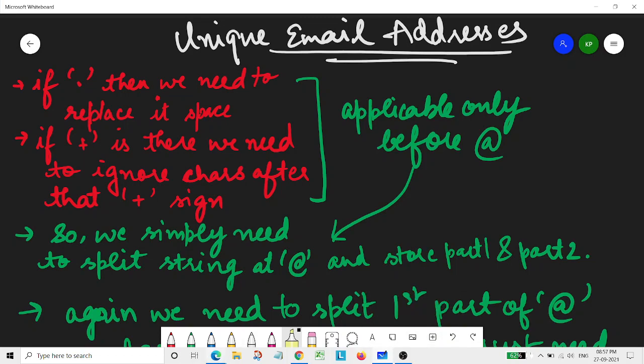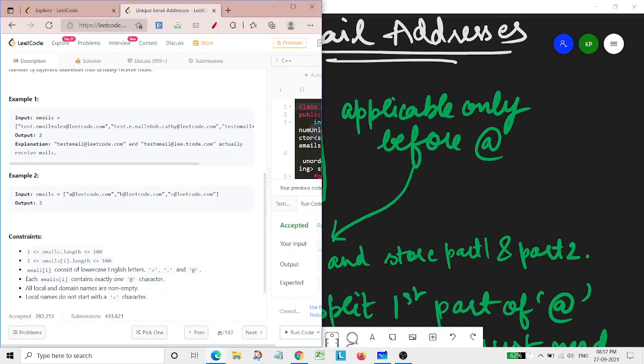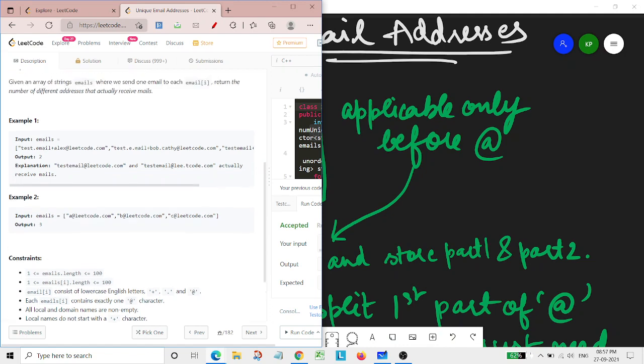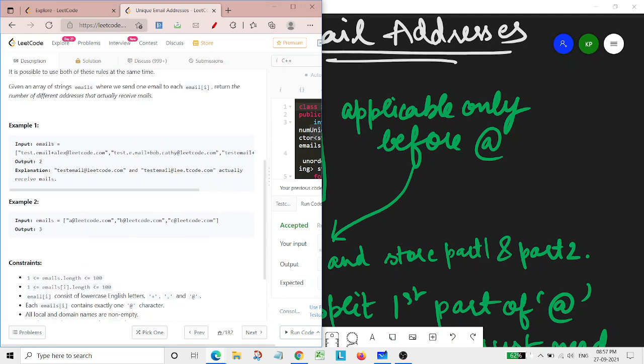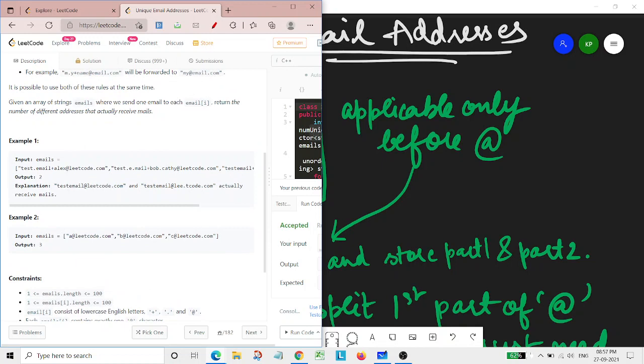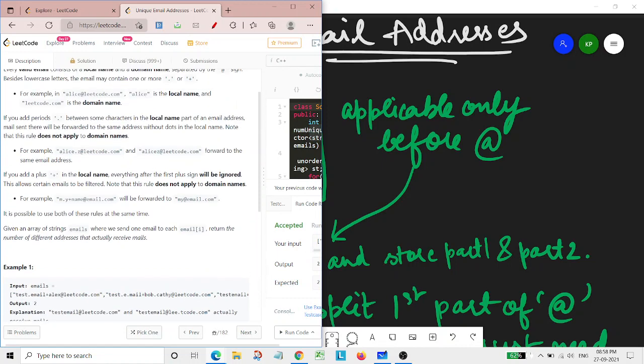So basically in this question, we are given a vector of strings, and that vector would contain several email addresses. At the end, what we need to return is how many total emails there would be to which the mail would be sent. So this was the overview for this question. Now let's go deep into this question.